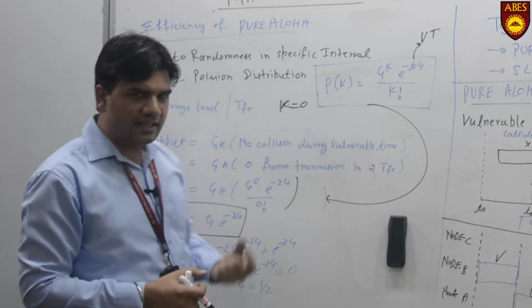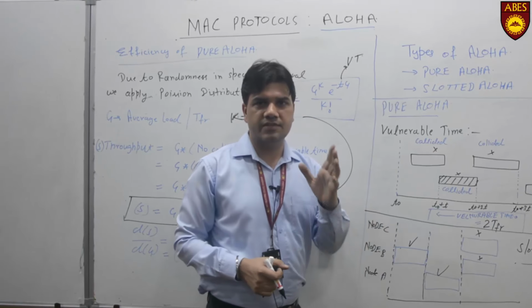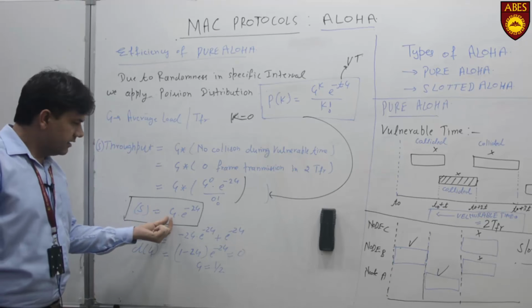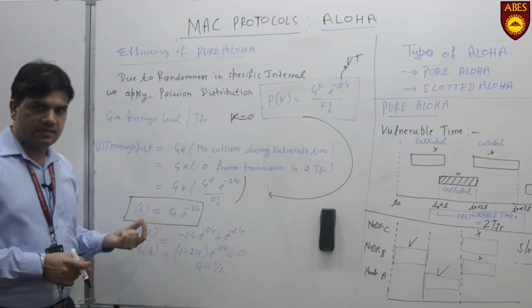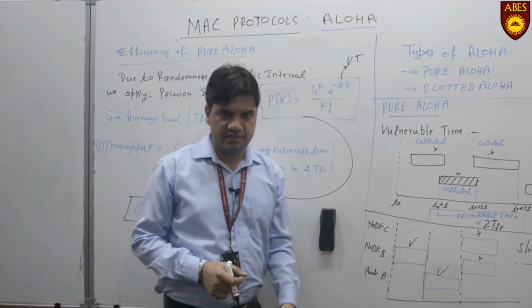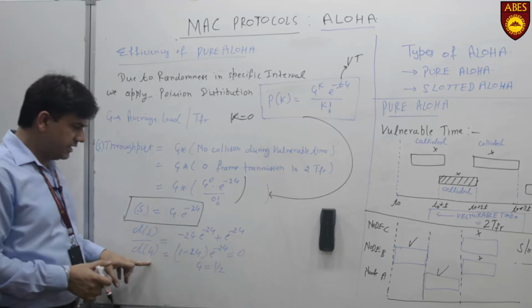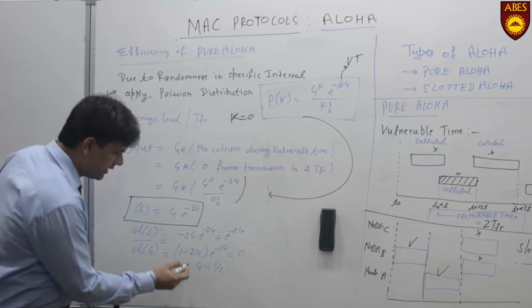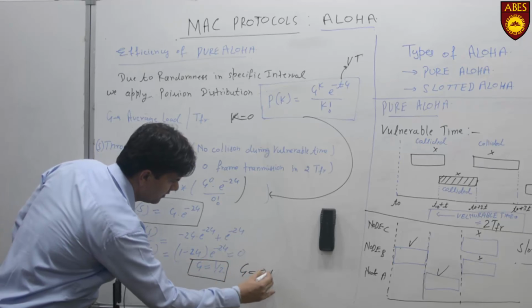Now what is that value of G if we apply in a network in order to have maximum efficiency? That is the formula for general efficiency. This general efficiency can be used, like if we know the parameter G, we can calculate the efficiency. But a question may be asked, at what point of load can we get maximum efficiency? For that we can differentiate this expression with respect to G. While differentiating, we'll get that value of G, that is being calculated here. G is equal to half, that is G is equal to 0.5.